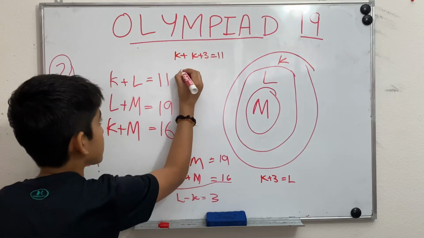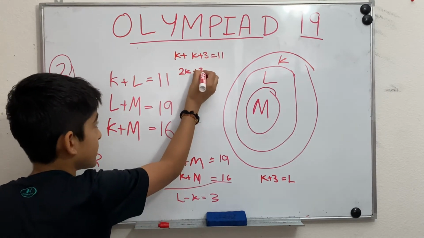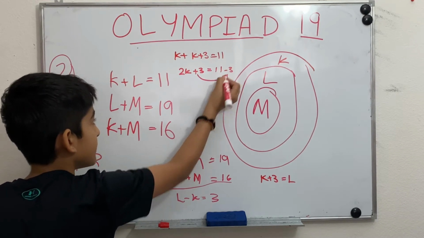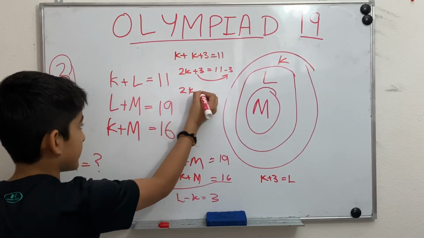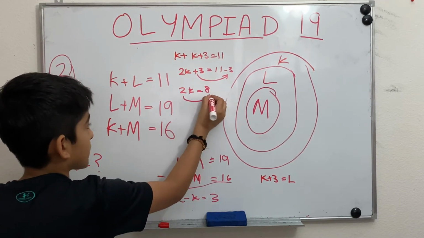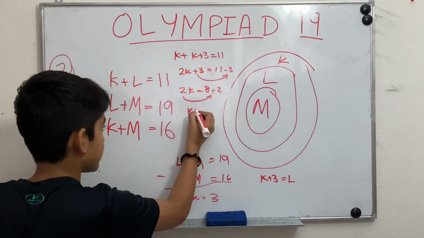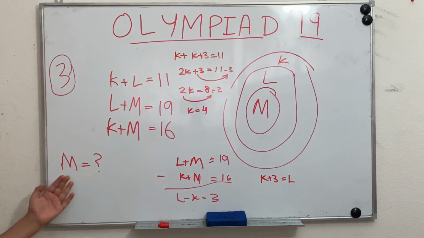So K plus K is 2K, plus 3 is 11. So you can bring this 3 to the other side, it becomes minus 3. 2K is equal to 8. Now bring this 2 to the other side, becomes divide, because it was multiply. And then we get K is equal to 4. But the question asks for the value of M.